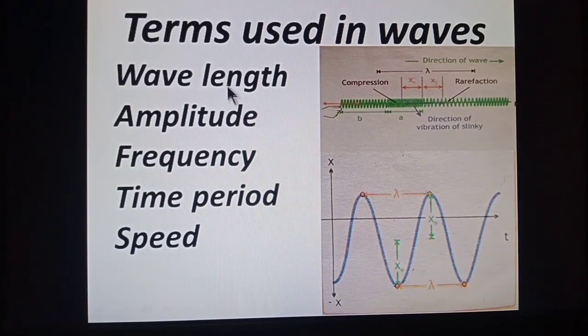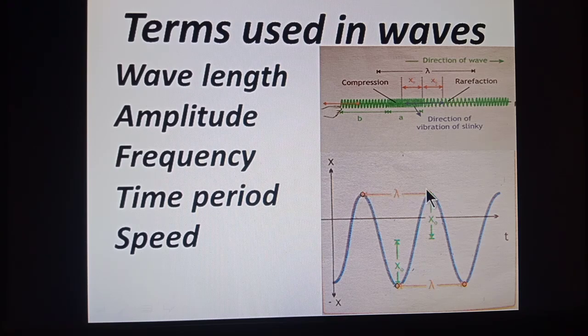Students, now there are specific terms that we use in the context of waves. First term is wavelength. What is wavelength? Students, when a wave passes through a medium, particles of the medium vibrate. Wavelength is defined as the distance between two consecutive particles which are in same phase of vibration.